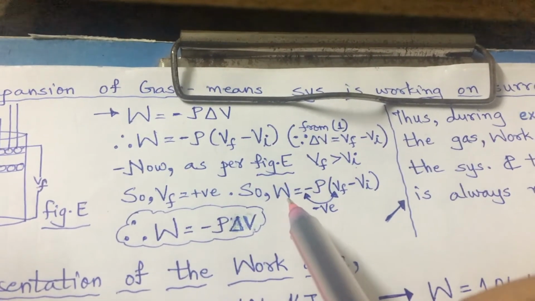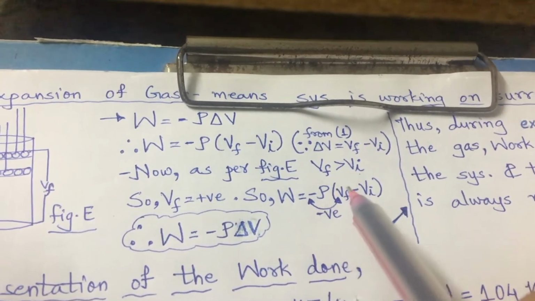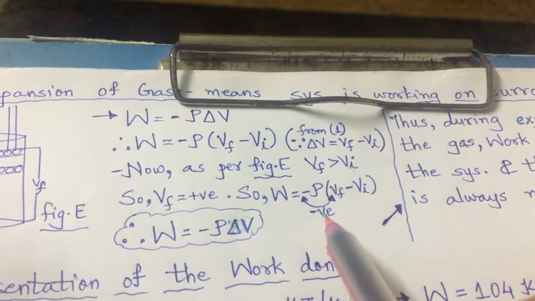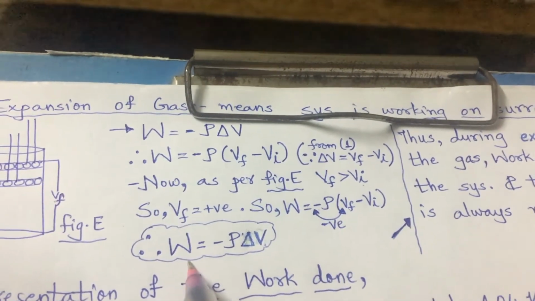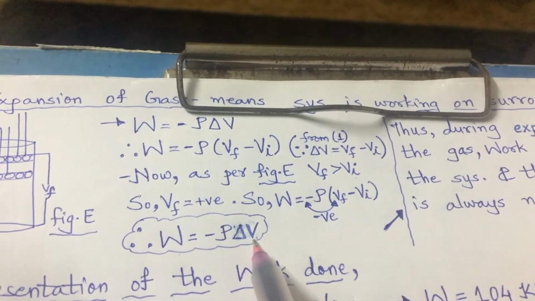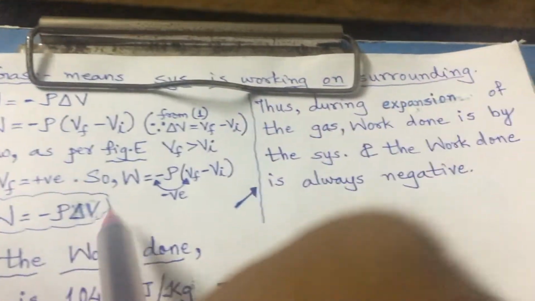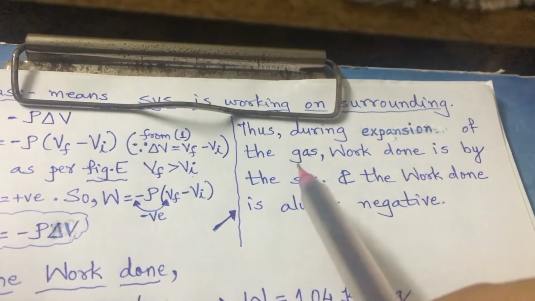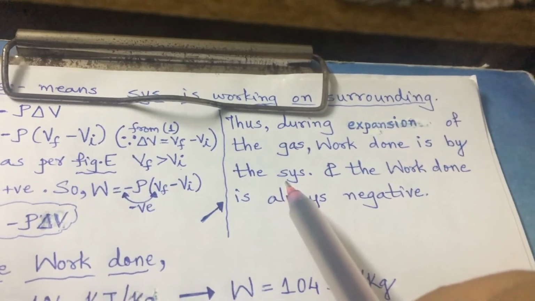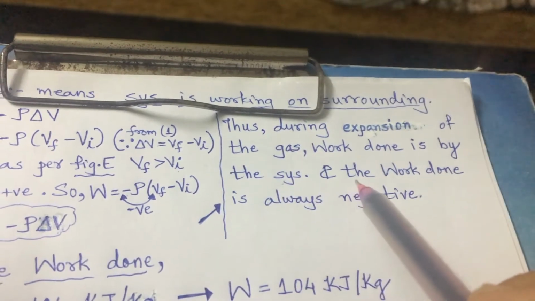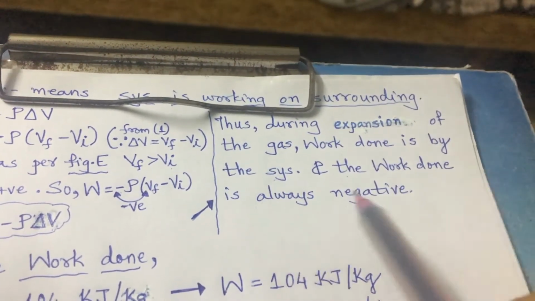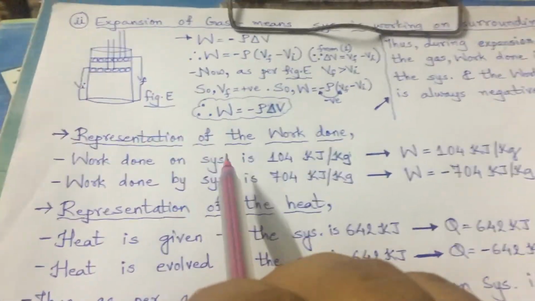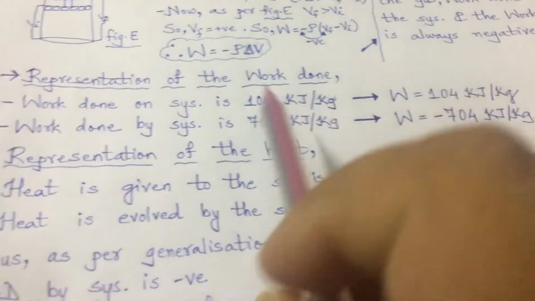Then in the work done, minus P times a positive value will be negative, and thus work done is equal to minus P delta V. So during expansion of the gas, work is done by the system, that means the system is losing its energy, therefore the work done is negative. Clear? So according to this, how is the representation of the work done carried out?